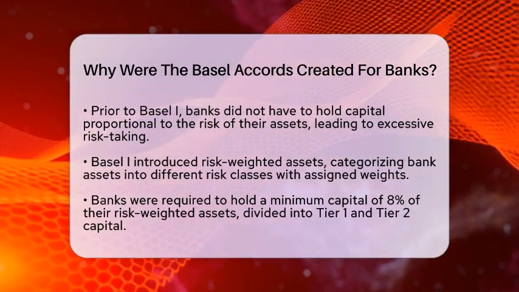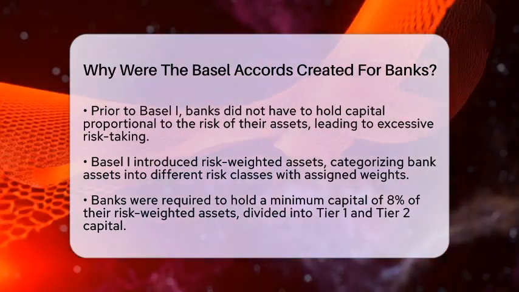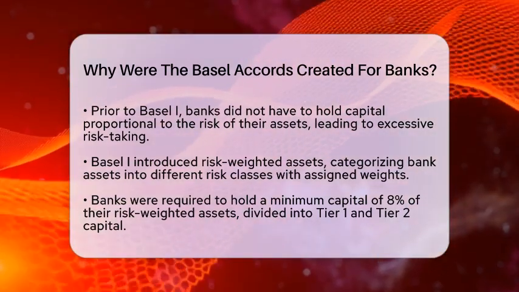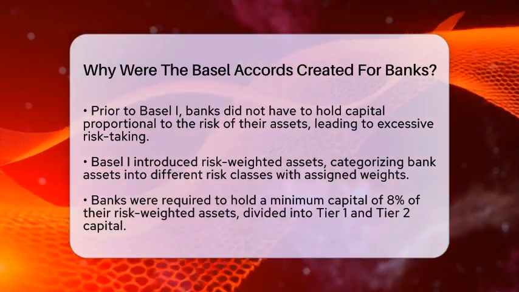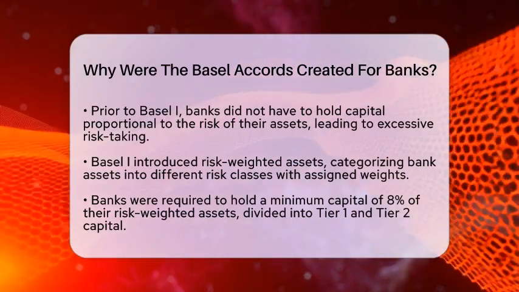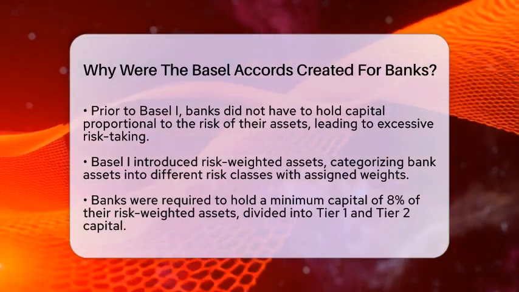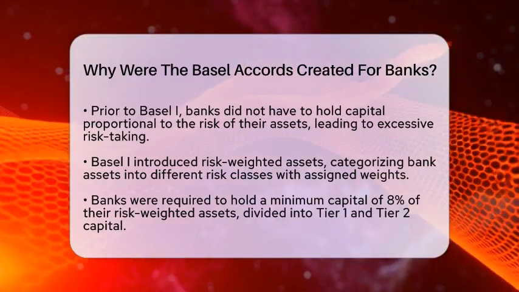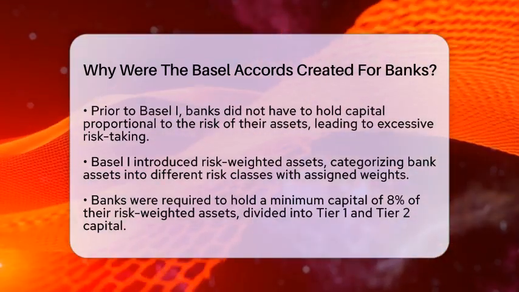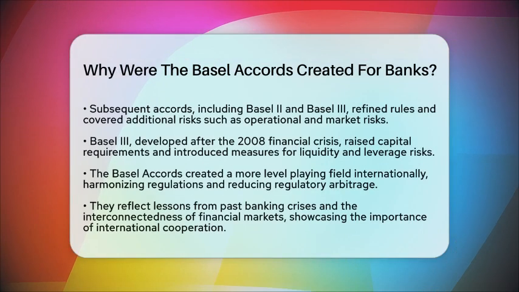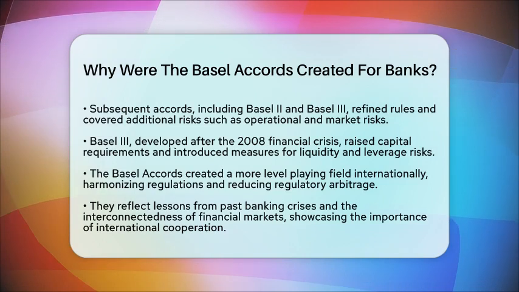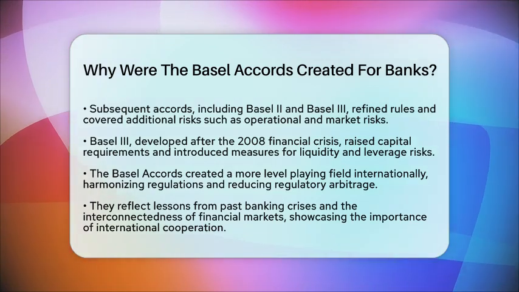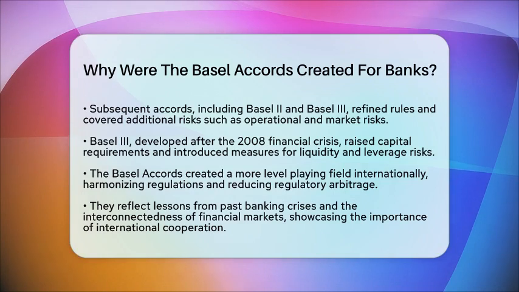Subsequent Basel Accords, including Basel II and Basel III, expanded and refined these rules. They covered additional risks such as operational and market risks, improved risk sensitivity, and enhanced overall risk management practices. Basel III, developed after the financial crisis in 2008, raised capital requirements further and introduced new regulatory measures to address liquidity and leverage risks.